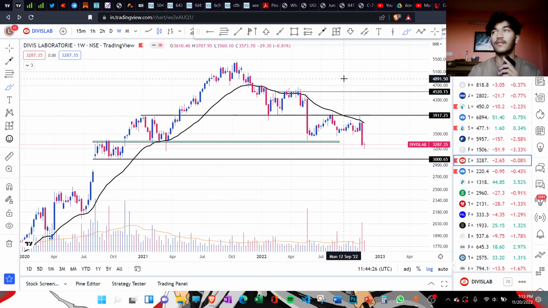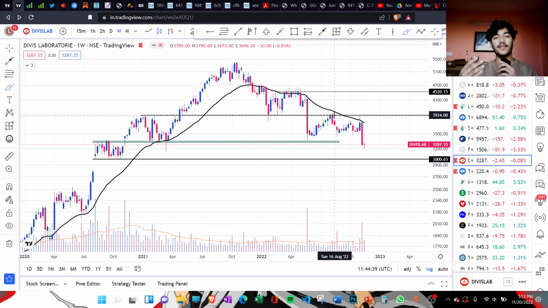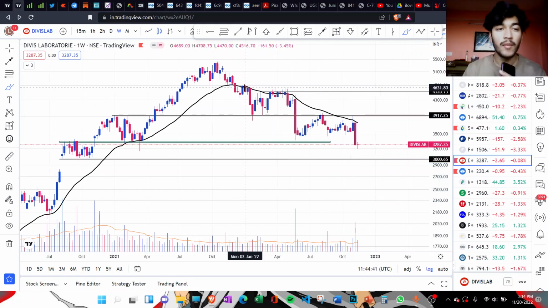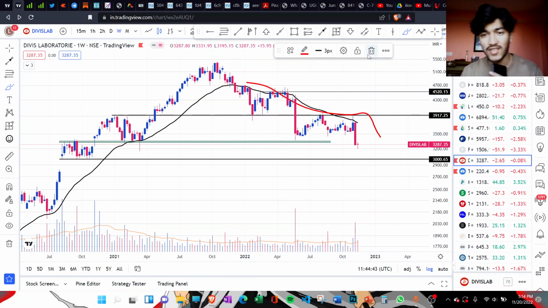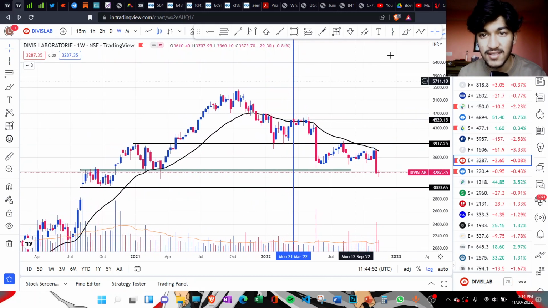it's a big myth in technical analysis that all gaps are filled. So what it can do is take support here and again start its up move, or if it breaks down from this level, then that is also a sign of worry. But currently the stock is in stage 4. As you can see, it is clearly below its 30-week moving average. Every time it tries to cross this 30-week moving average, it faces resistance and falls down.